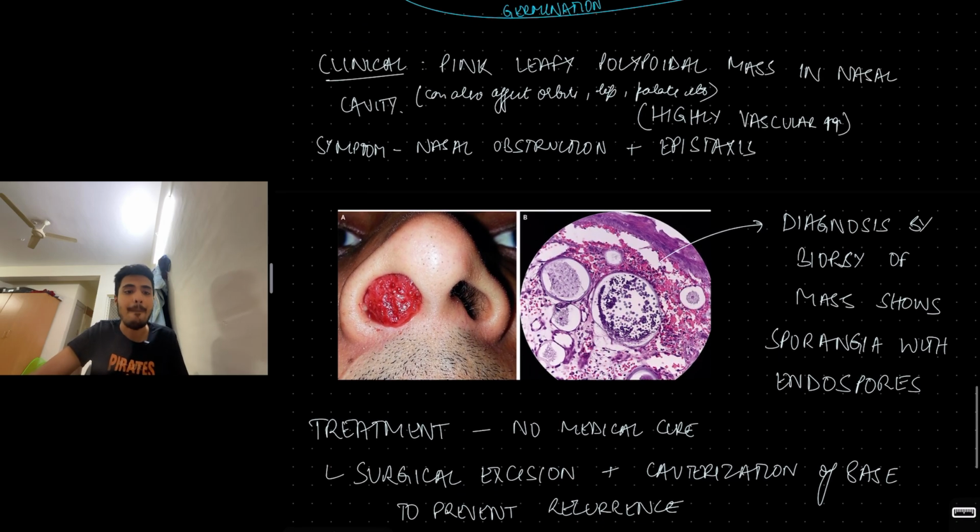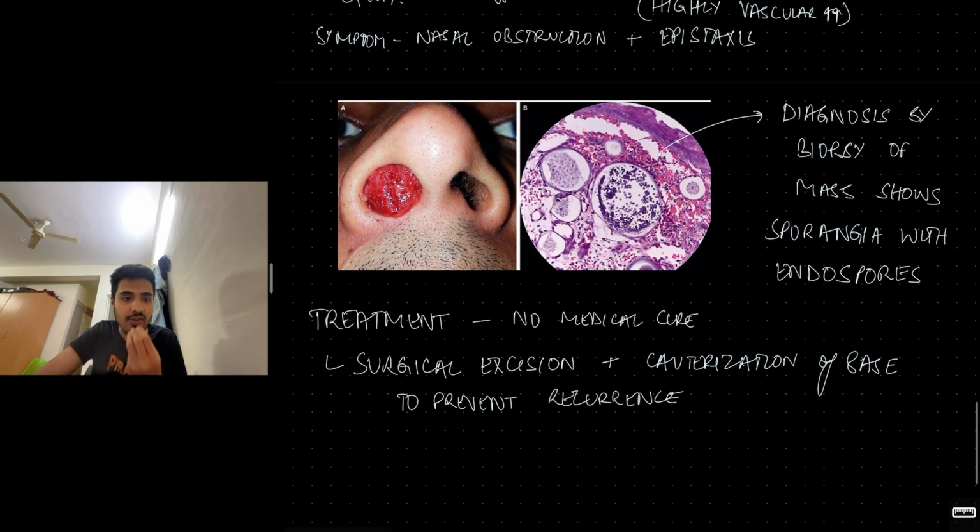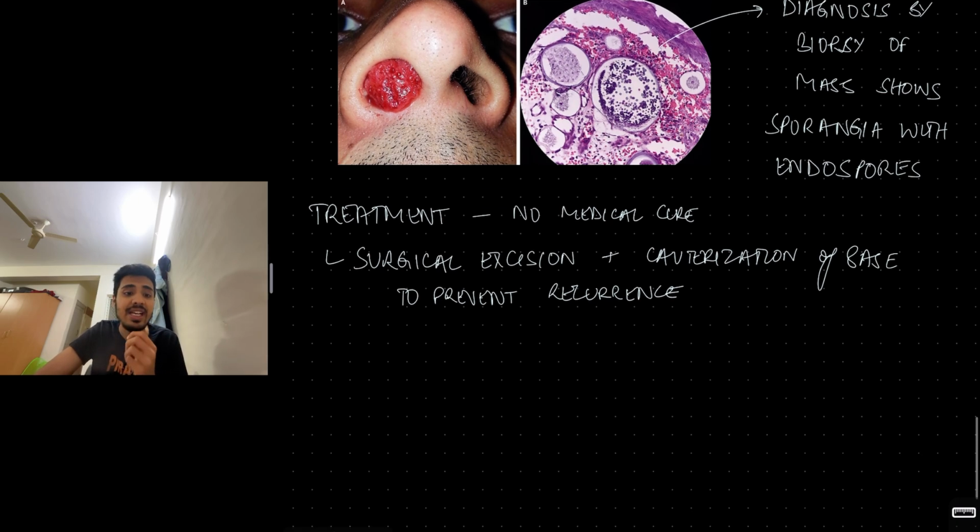Clinically, a pink leafy, highly vascular polypoidal mass in the nasal cavity that easily bleeds, hence epistaxis, and can cause nasal obstruction. When you take a biopsy, if you see the sporangium with a lot of endospores, then it indicates rhinosporidiosis. Treatment is surgical excision of the polypoidal mass with cauterization of the base to prevent recurrence.